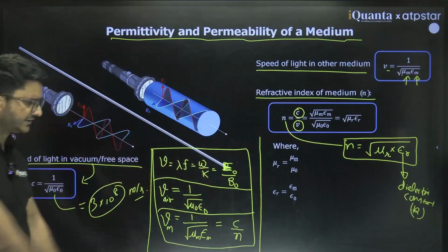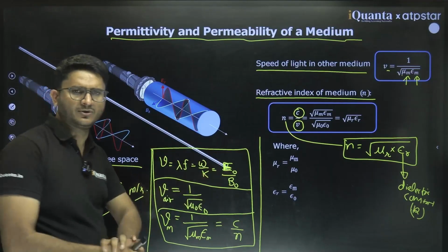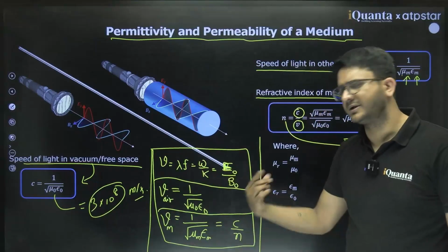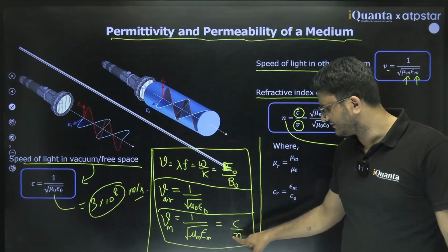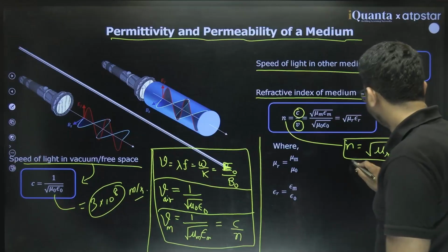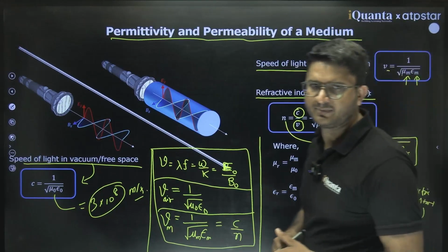So these are the terms, and direction is parallel to E cross B. So these are the various formulas, any of which you can use. Refractive index is given by this formula. This also you try to remember.